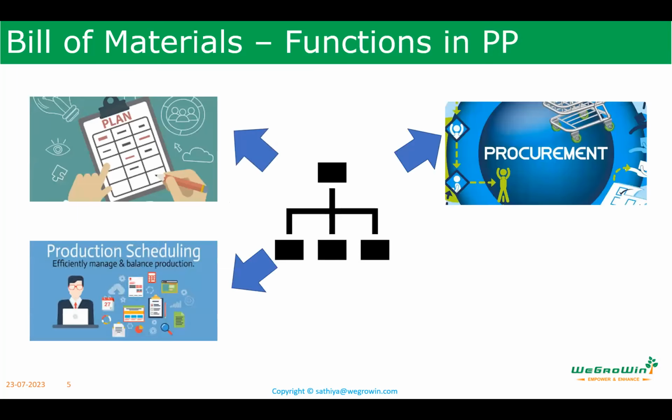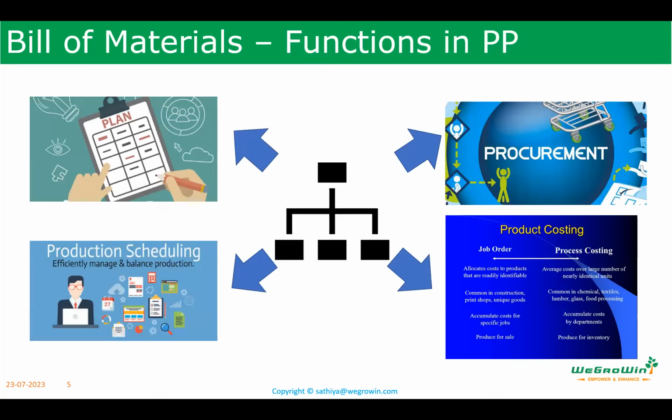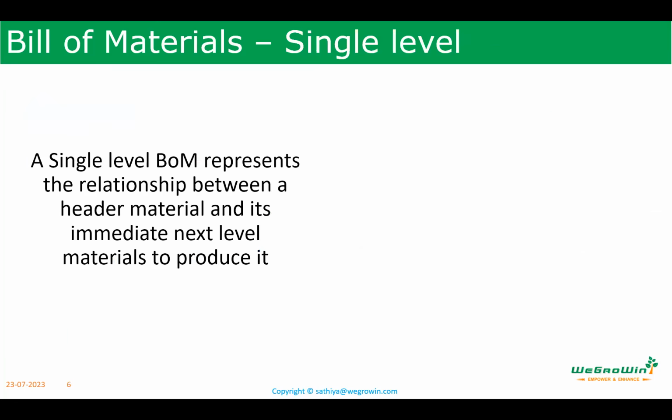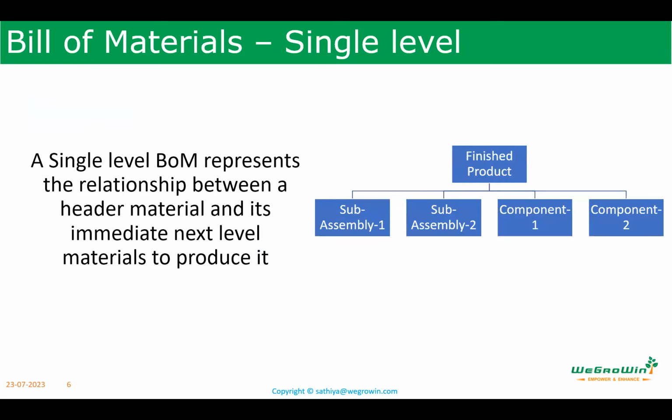So bill of material is applicable, and the functions of bill of material are in planning process, production scheduling process, procurement, product costing. In all the cases, bill of material is used. A single level bill of material is having a relationship between the header material and its immediate next level materials.